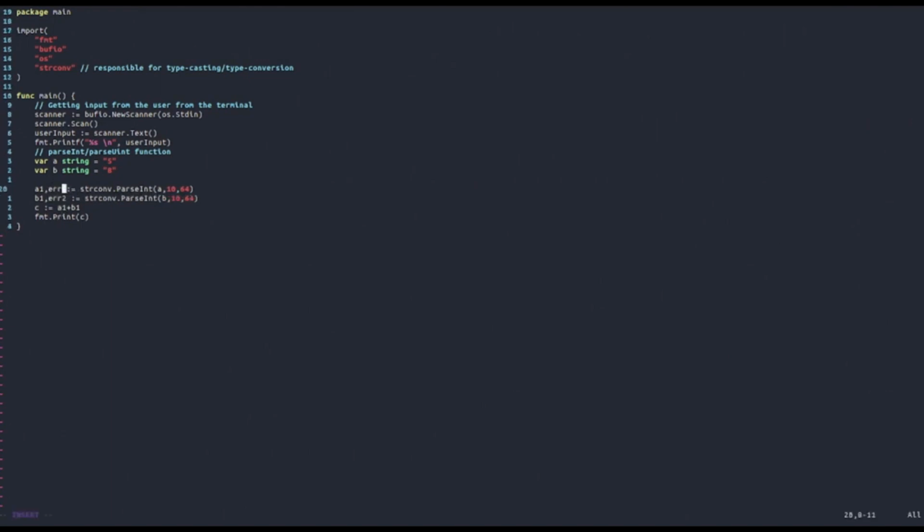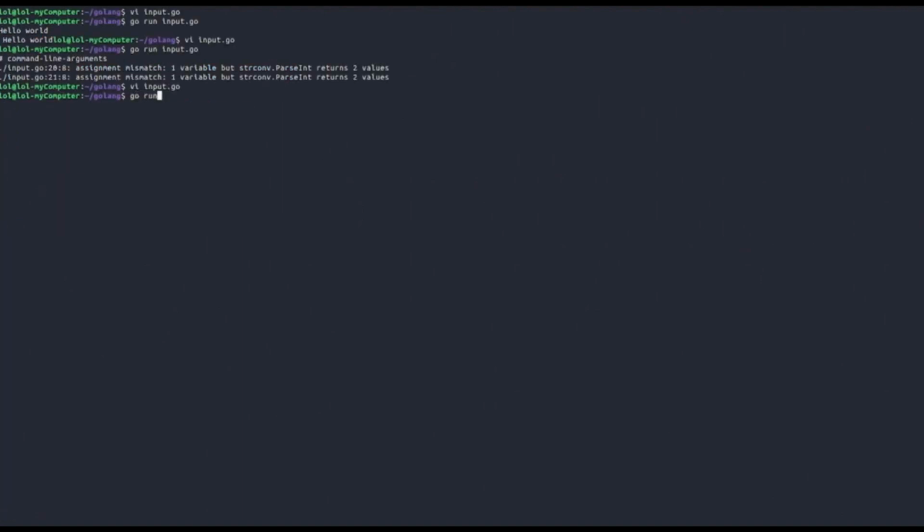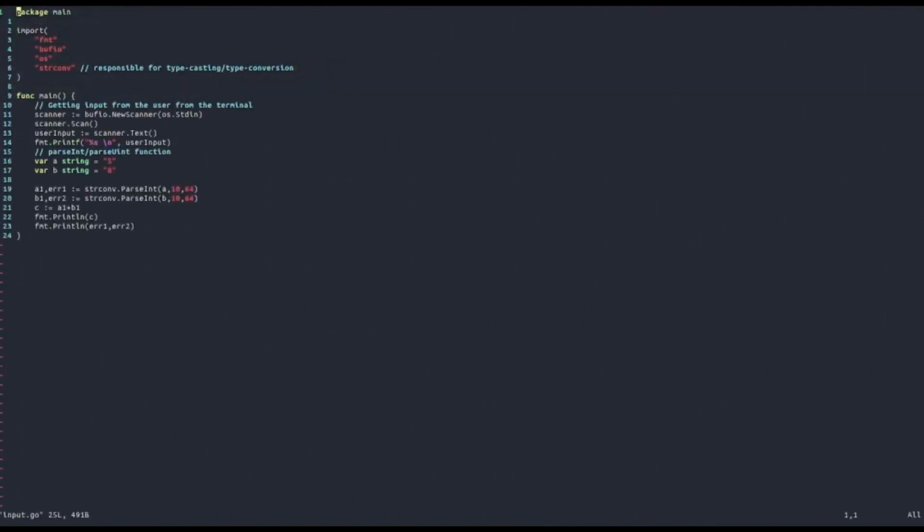So let's call them err1 and err2, and let's print them. Later we'll also see a way to just forget about them without making Golang complain, because we know that in Golang, whenever we don't use a variable, it gives an error. Okay, so as you can see, the error gave nil because there was no error, the operation was successful, and we now got our sum, because 5 plus 8 is actually 13.